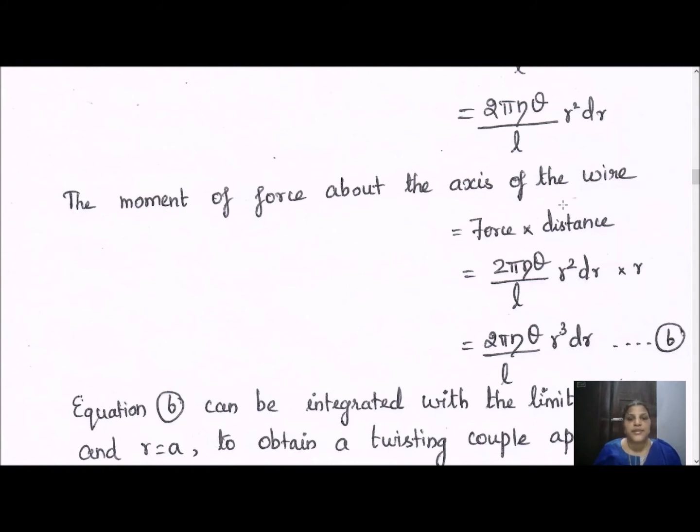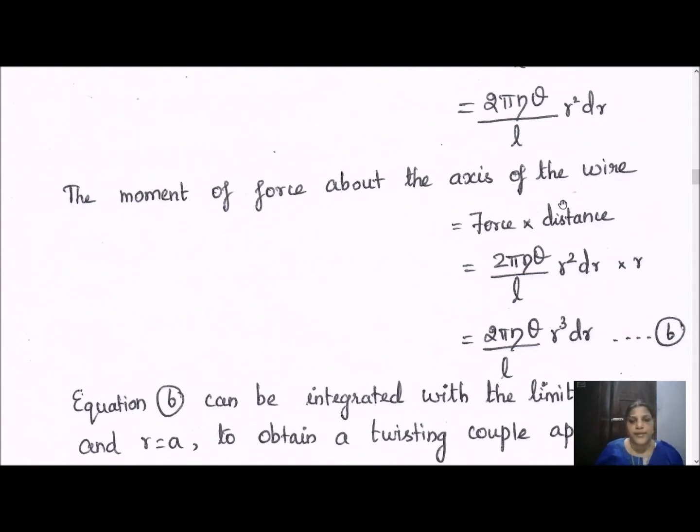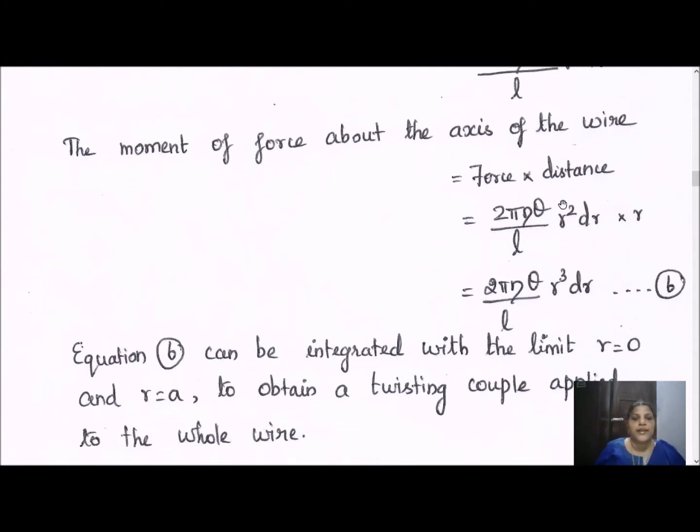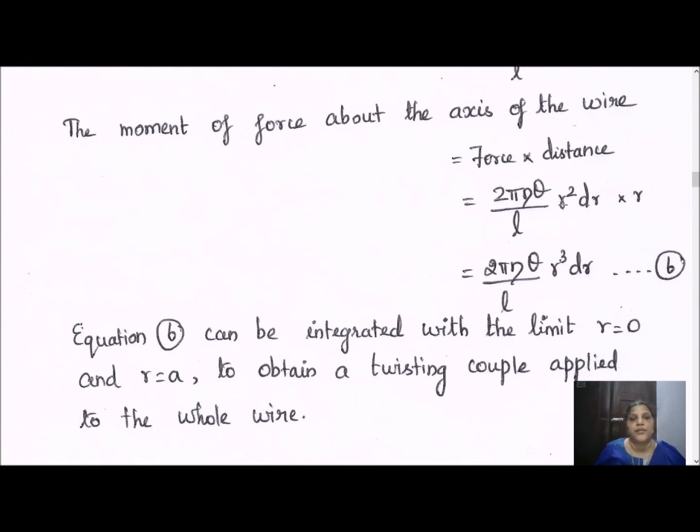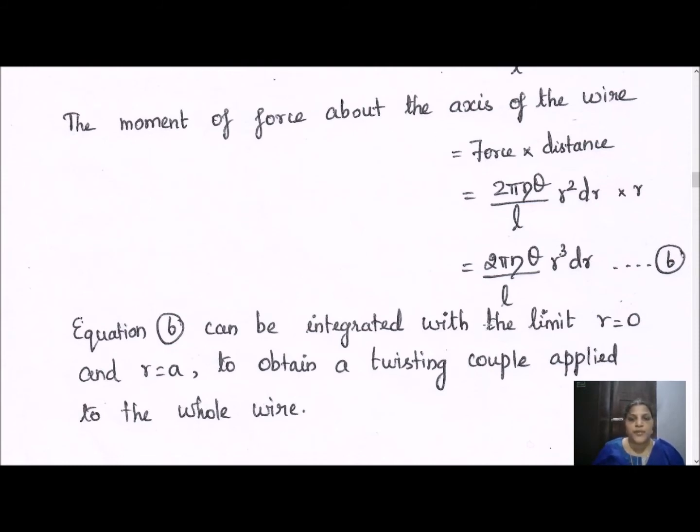We have considered only a small segment. We have already said that the radius ranges from 0 to a. So in order to find out the moment of force for the whole wire, we need to integrate this expression from 0 to a. So we are going to do it now.